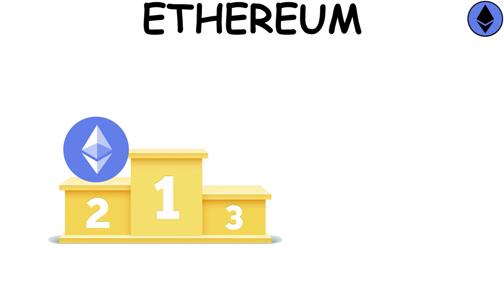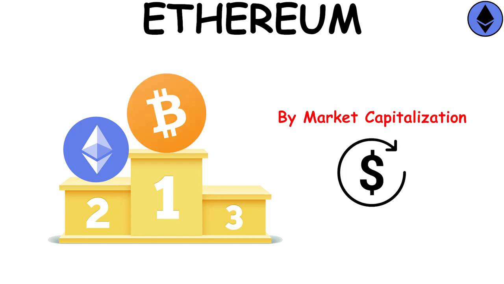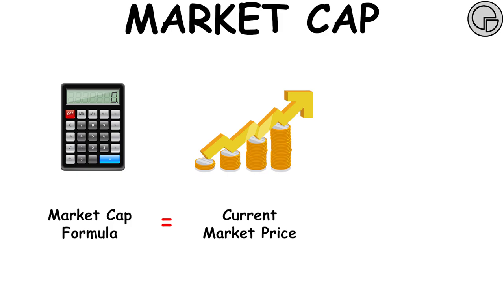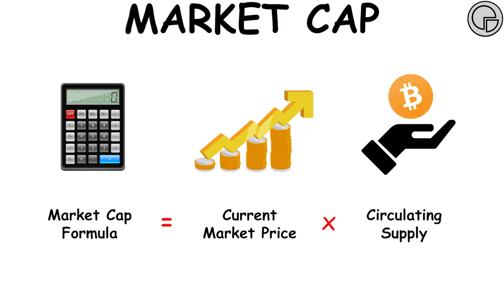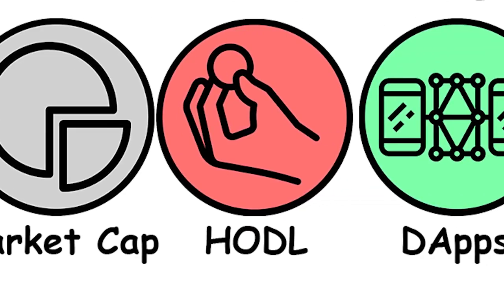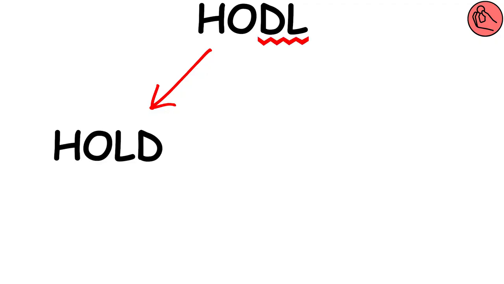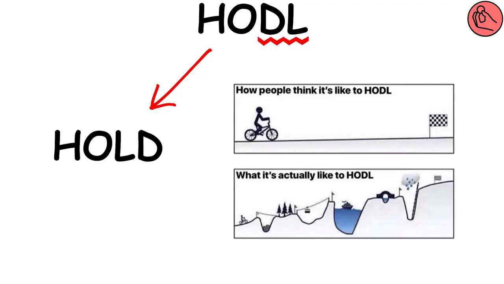Ethereum. It is the second cryptocurrency after Bitcoin by market capitalization. Market cap. Market capitalization is the total value in currency of all the individual units of a cryptocurrency currently circulating on the market. HODL. The term comes from misspelling the word hold. It refers to the action of not selling your cryptos.